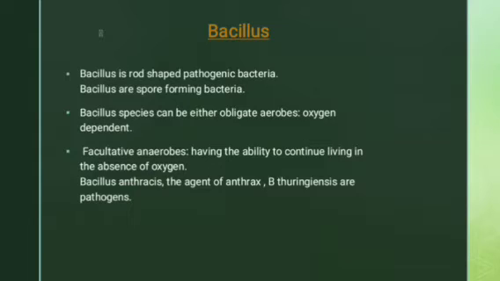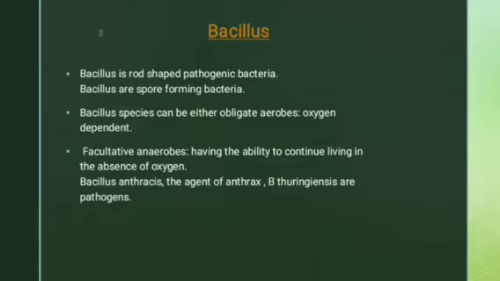Some species of Bacillus can live without oxygen also. Obligate aerobes compulsorily need oxygen and cannot live without it, but facultative anaerobes can live without oxygen also.